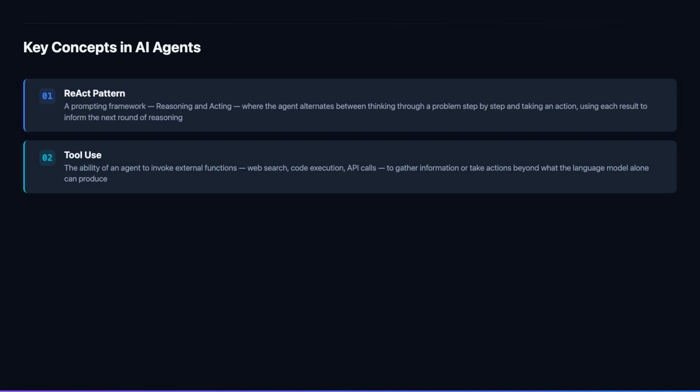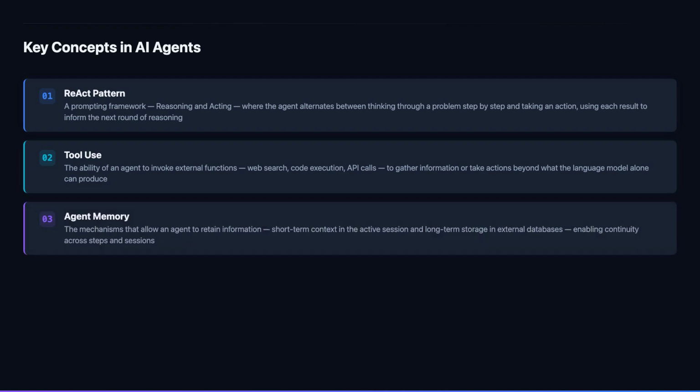This capability, which Anthropic formalized in the Model Context Protocol and OpenAI popularized through function calling, enables agents to access real-time data, execute code, write to databases, and interact with any system that exposes an API. Tool use is the primary mechanism through which agents accomplish work that has tangible effects in the world.